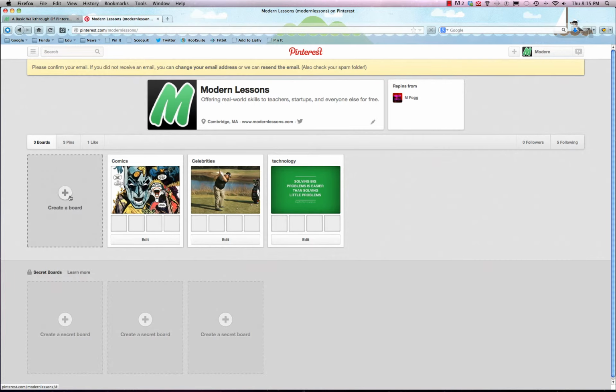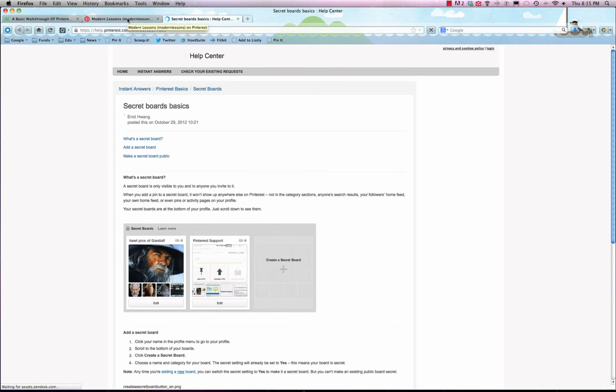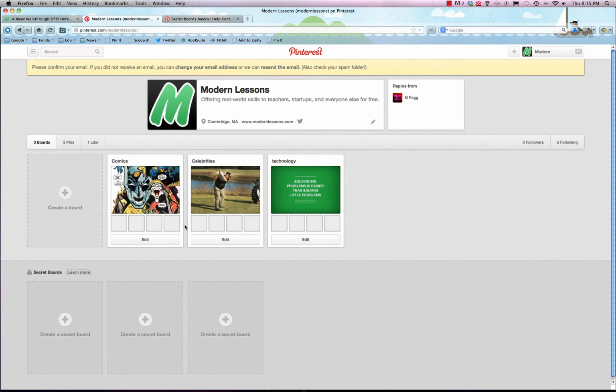So you can create a board just like we made before with comics, celebrities, and technology. And these little dots right here, as you can see, will be filled in by other pictures. But you can create a secret board. I wonder what a secret board is. That's actually something that is hidden and made just for you. So basically, it's visible to only you, and it's a great way for planning a wedding or that kind of thing where you don't really want to share all the details of what's going to happen at your wedding and that kind of stuff.